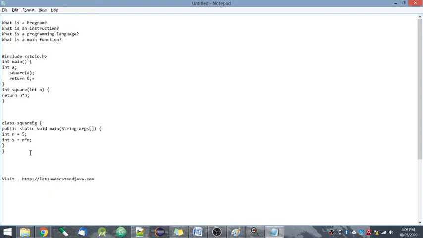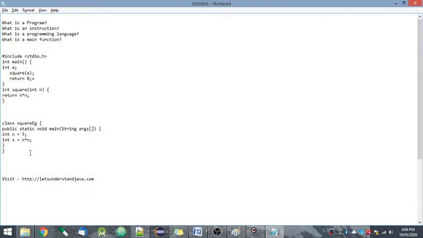Because every programming language is different in its syntax, in its format, or the logic that we write. The basic logic is the same, but the features that every programming language provides differ from each other.